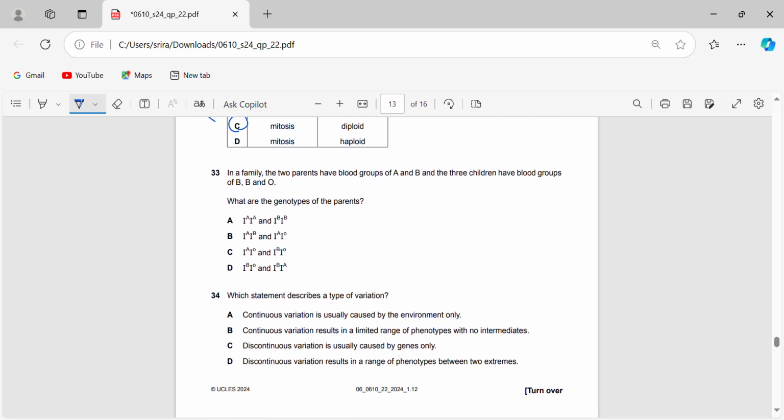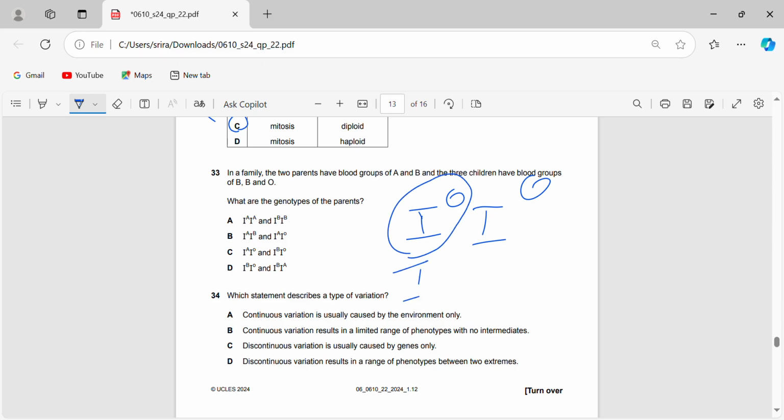Okay. In a family, two parents have blood groups A and B, and the three children have blood groups B, B, and O. Because one child has O, that is when the genotype is IOIO. This can only happen when both parents carry the recessive allele.